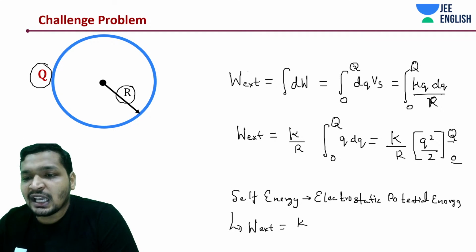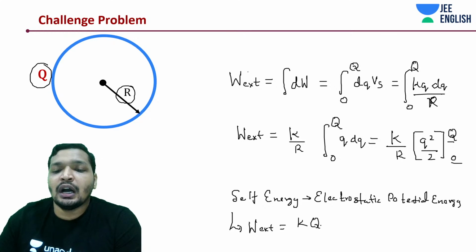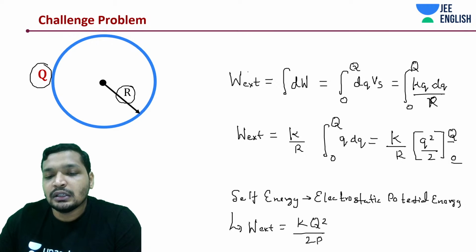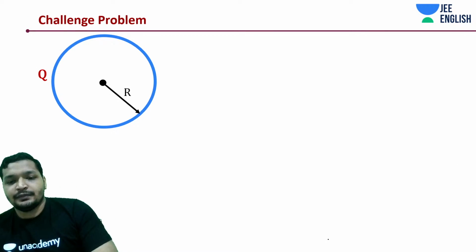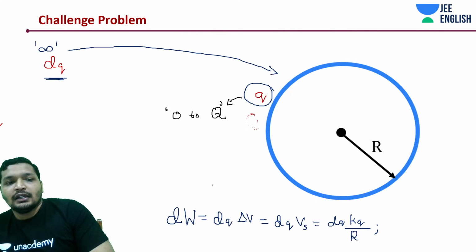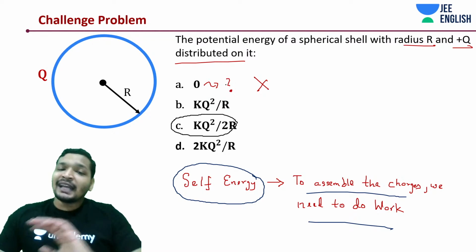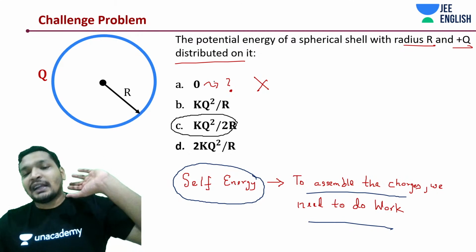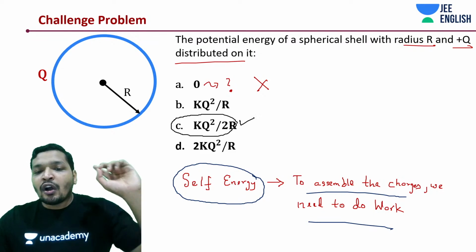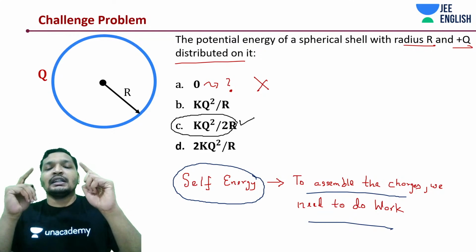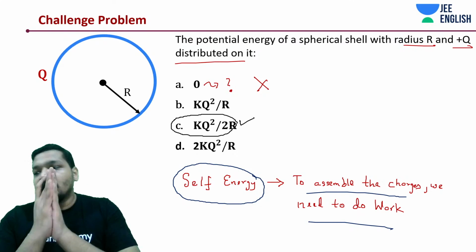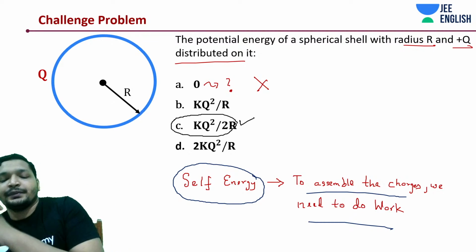It's going to be kQ square by 2R. That is it. It was a simple problem, I believe, but it is very important to understand this. Given a system of spherical shells or metallic shells or metallic spheres, do not forget to add this extra term in your problem. That is where it goes wrong.